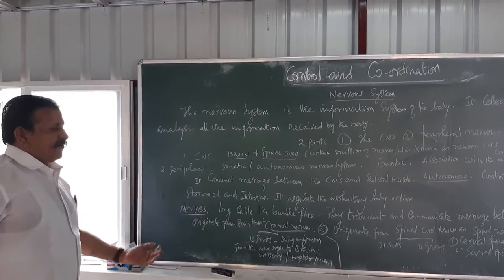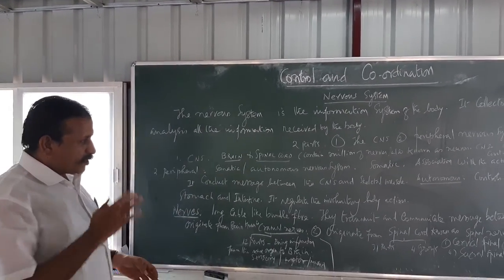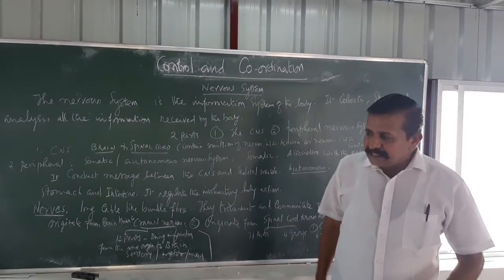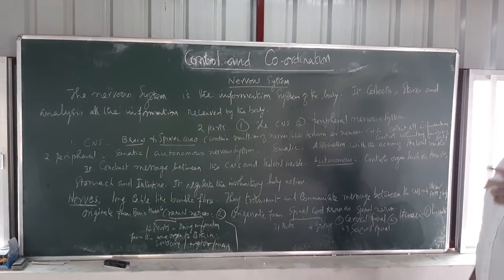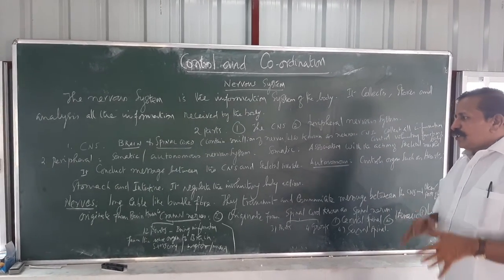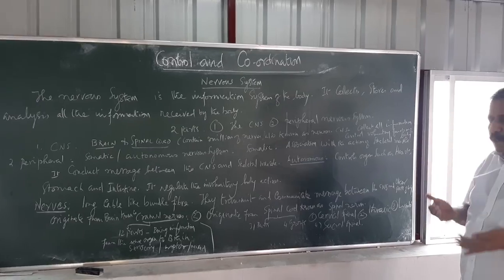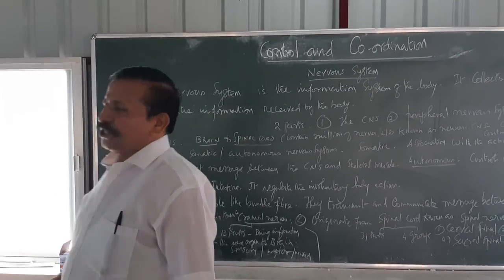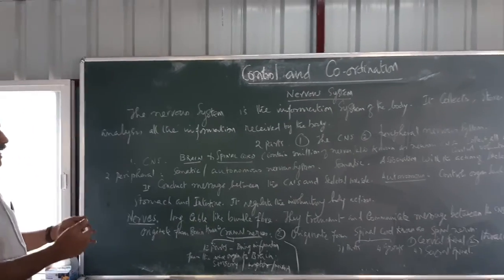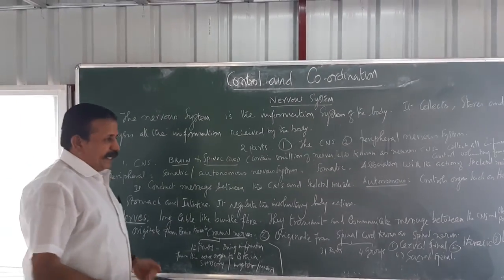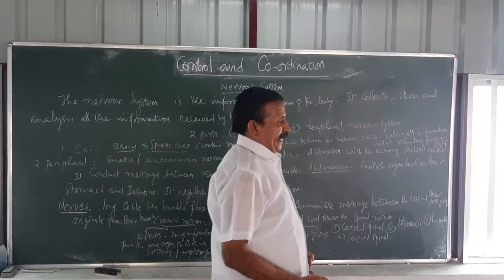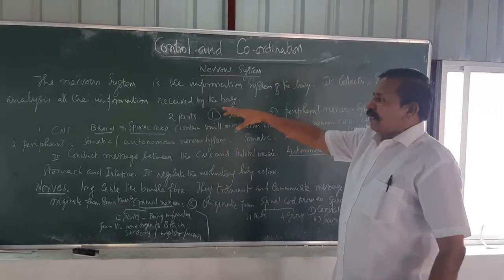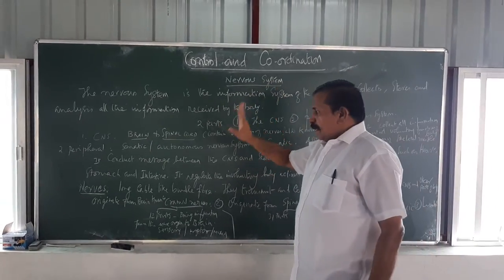Another one is the autonomous nervous system. It comes under the peripheral nervous system. The autonomous nervous system controls organs like the heart, digestive process, stomach, and intestine. Since it acts automatically, it is called the autonomous nervous system. It regulates the involuntary action of our body. Hence we can say it is the autonomous nervous system, and it comes under the peripheral nervous system.